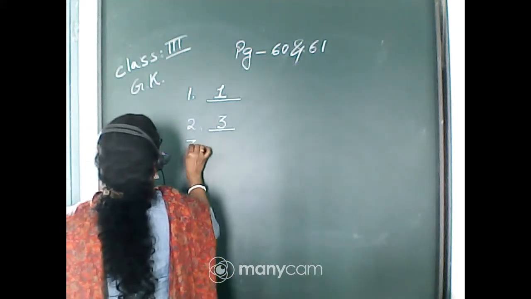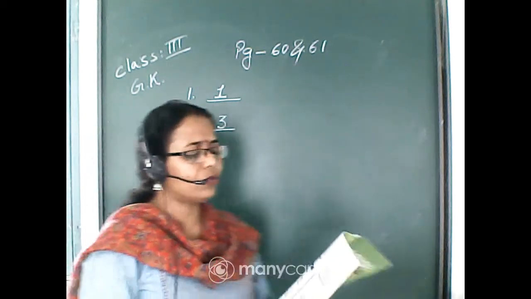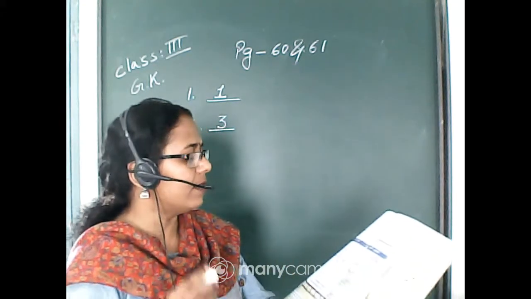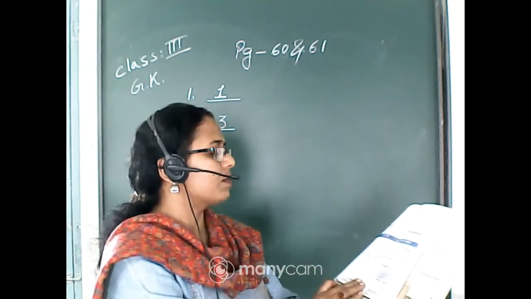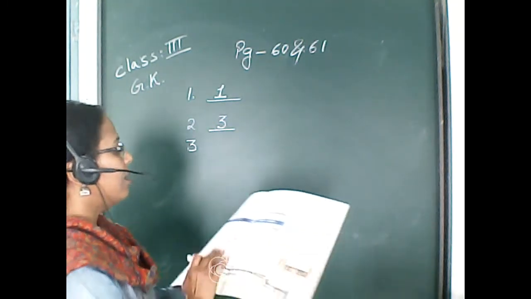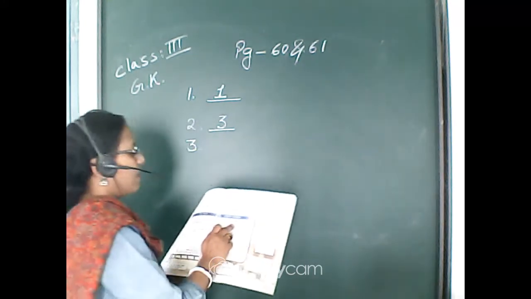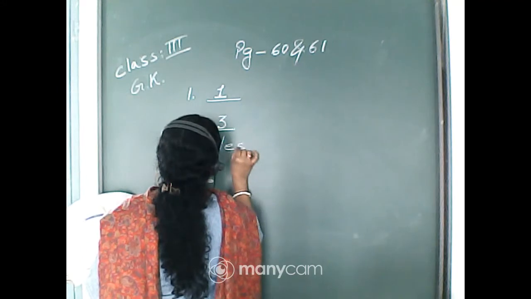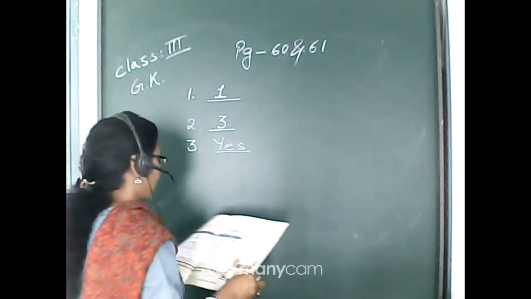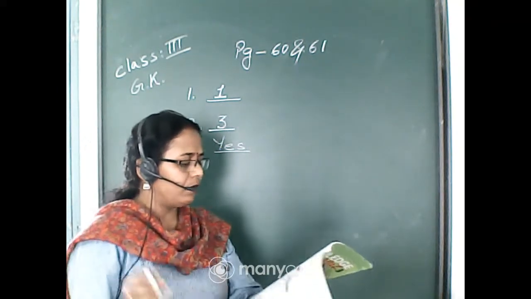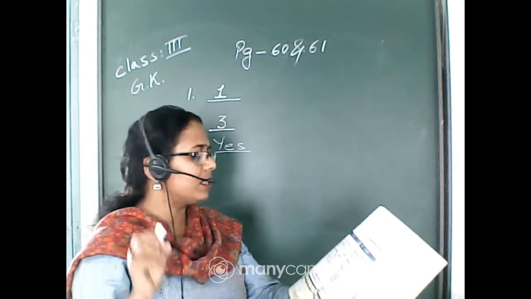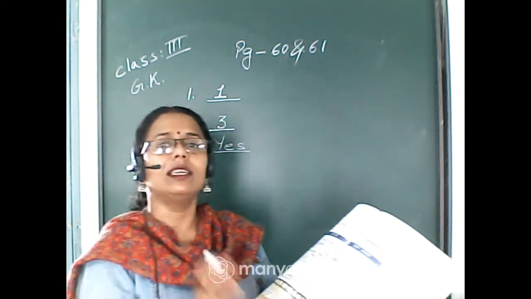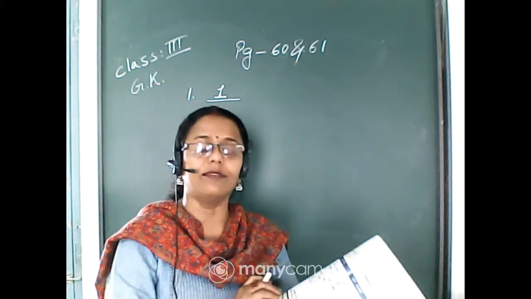So let's go for the third one. The third question is, is the ticket confirmed? Yes, the ticket is confirmed. That information has been given over here. Otherwise, we wouldn't get our ticket number. So here the answer will be yes, because the seat number has been given. Berth number and seat number have been given. That's why we can say the ticket is confirmed.